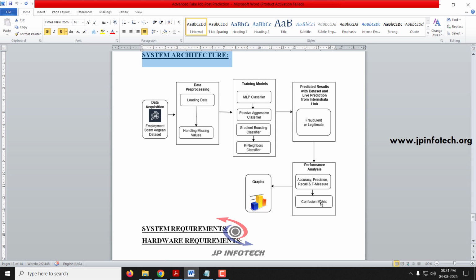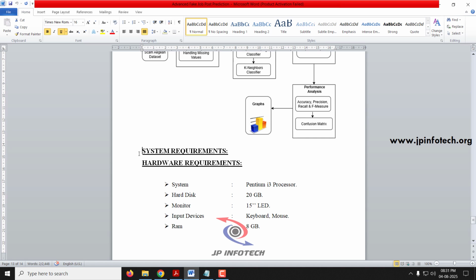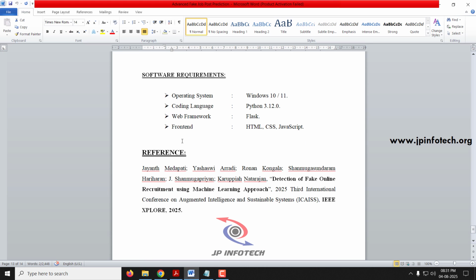And finally, we'll show the static visualization graphs in it. Next, the system requirements. These are all the minimum hardware requirements. And the software requirements: it can be executed in Windows 10 or 11. The coding language is Python 3.12.0. The web framework is Flask. The frontend part contains HTML, CSS, and JavaScript.